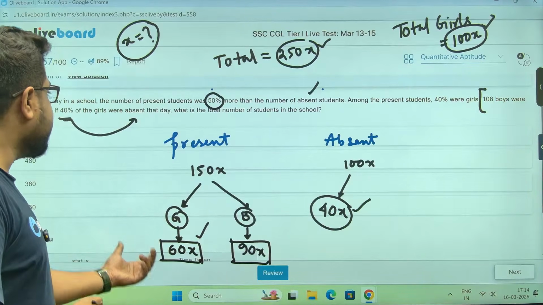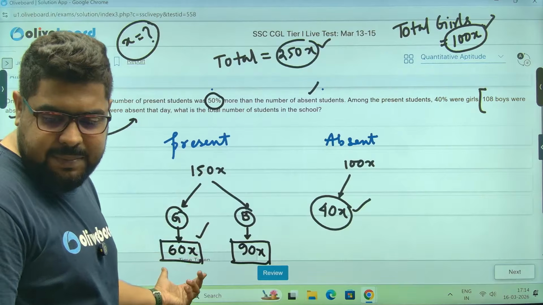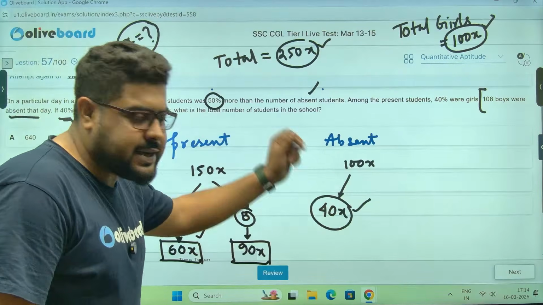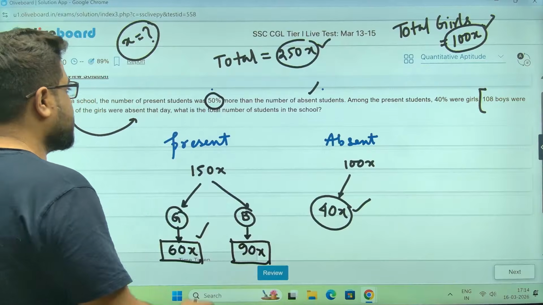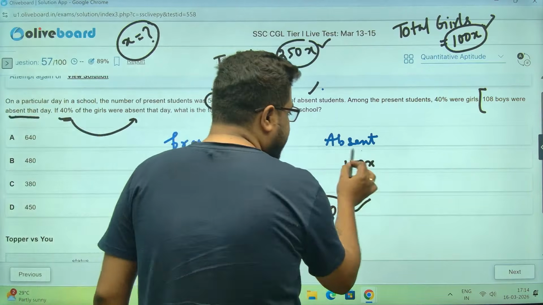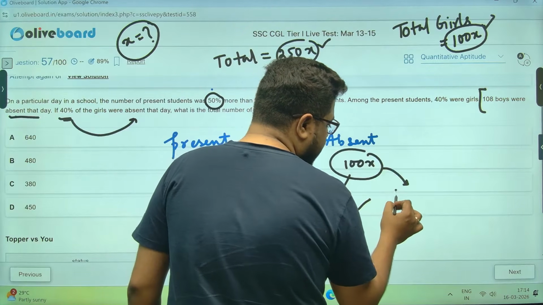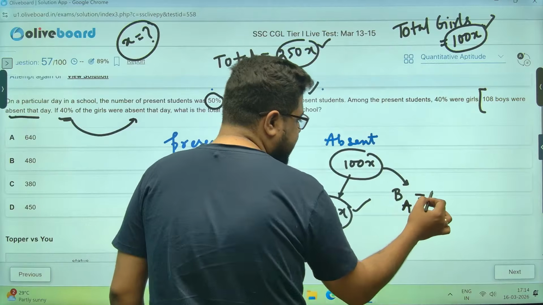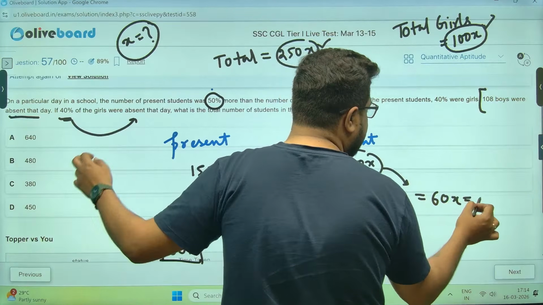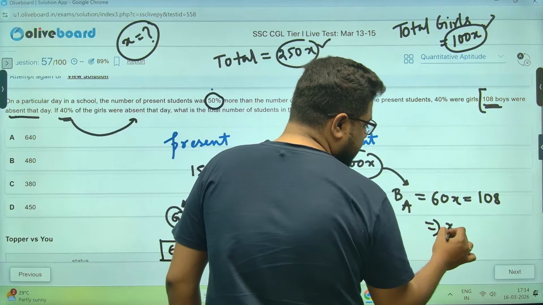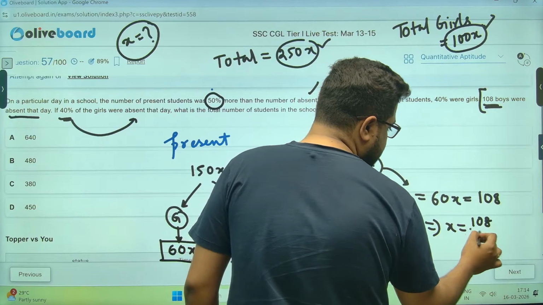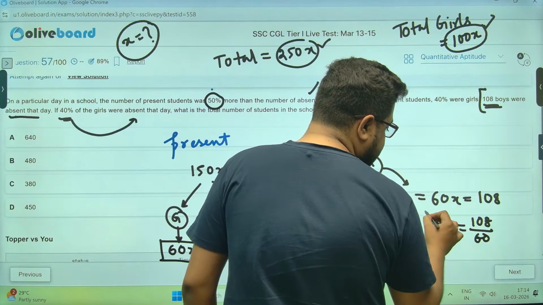So absent boys will be 60x, which is given as 108 in the question. I don't need x, I need 250x.